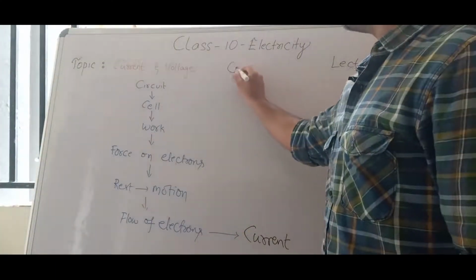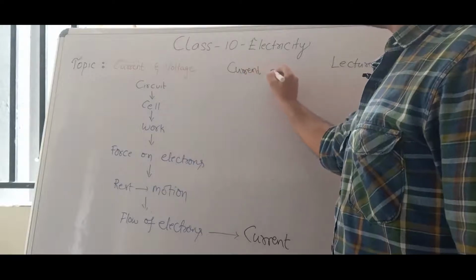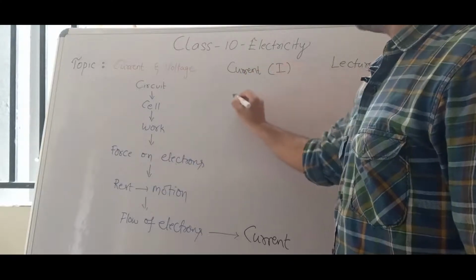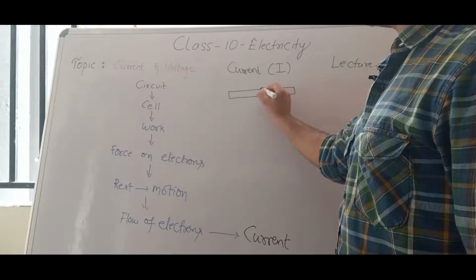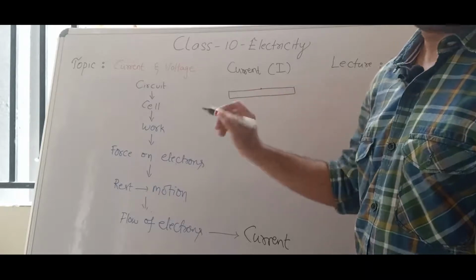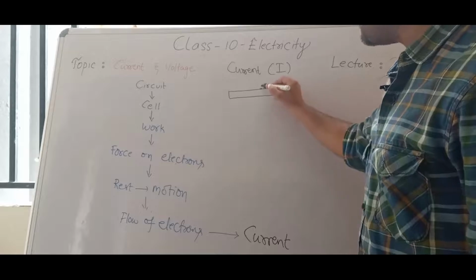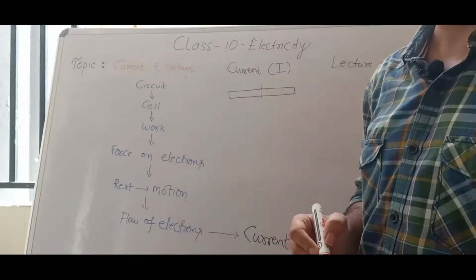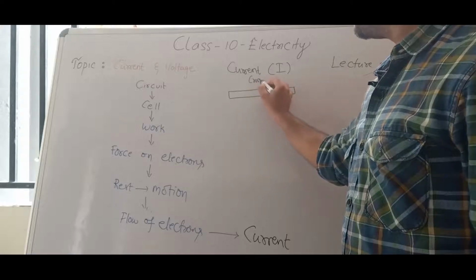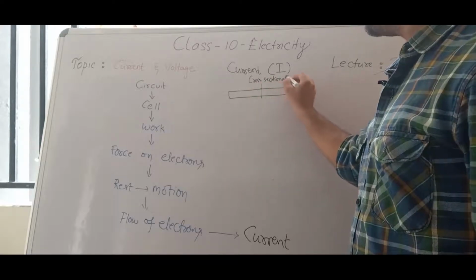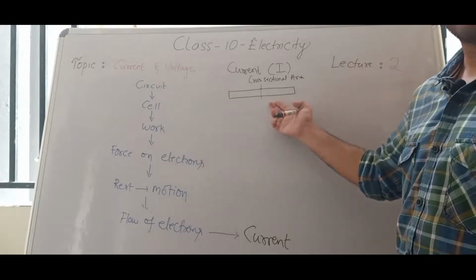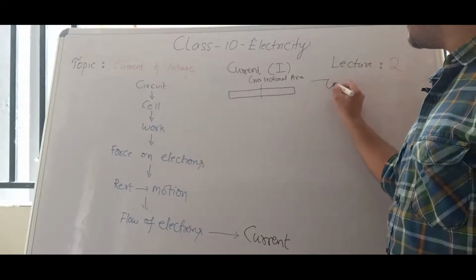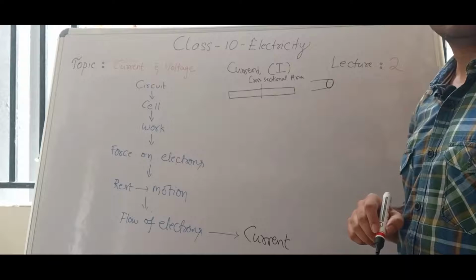Now, you see, current is represented with the letter I. Now consider this is one conductor, where we consider this point, just a reference point. Any point you can consider. This is one reference point and we can call that the cross-sectional area. Why? Because metallic wires will be in the form of cylinders only. If you cut the metallic wire and observe, it will be like a cylinder, right? So this is the cross-sectional area.